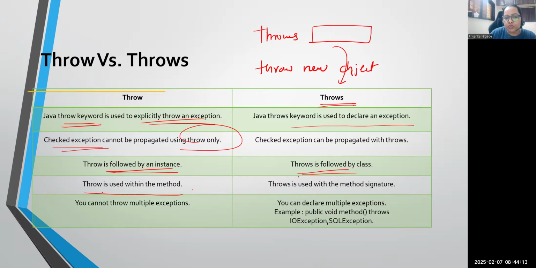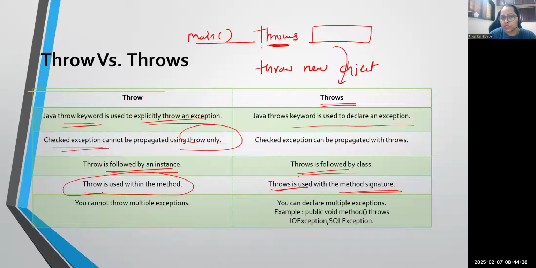And throw is used within a method. So when you write a method, inside the method you can declare a throw. But throws we can write with the method signature. So when you declare a method, along with the method only you are writing the throws keyword. Suppose I have a main method, along with the main method I'm writing the throws keyword. That is the signature or rule to write a throws keyword.